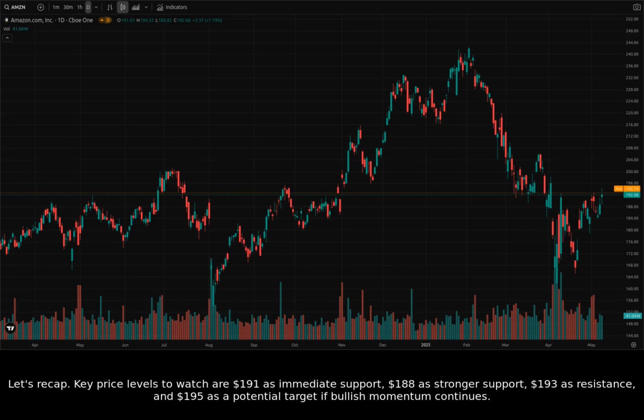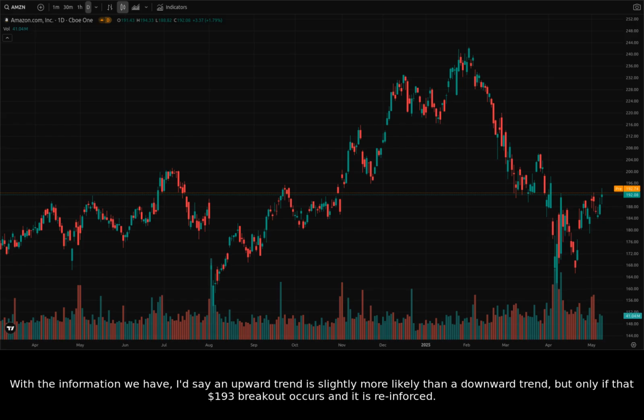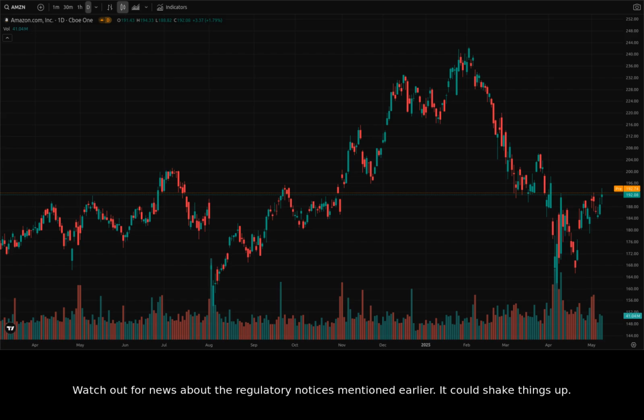$188 as stronger support, $193 as resistance, and $195 as a potential target if bullish momentum continues. With the information we have, I'd say an upward trend is slightly more likely than a downward trend, but only if that $193 breakout occurs and it is reinforced. Watch out for news about the regulatory notices mentioned earlier. It could shake things up.